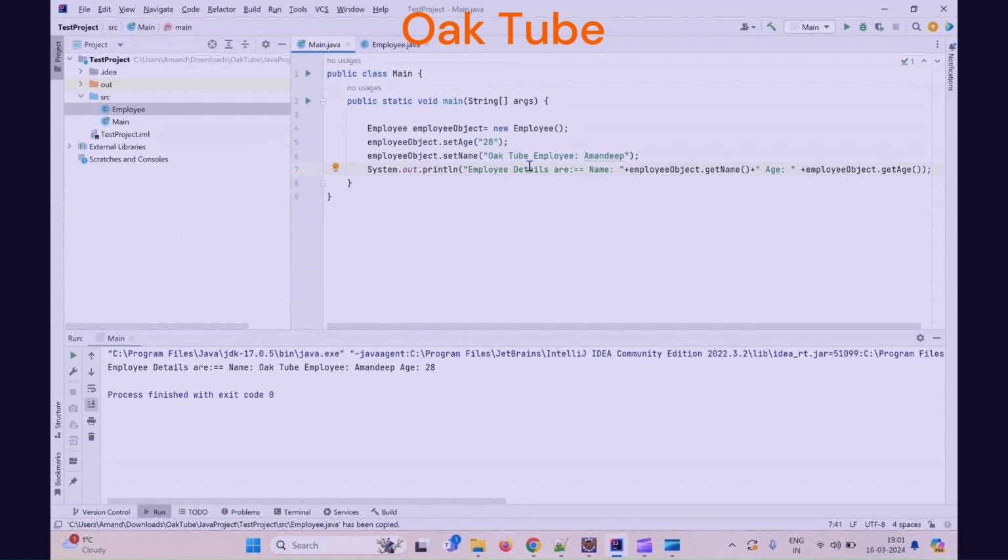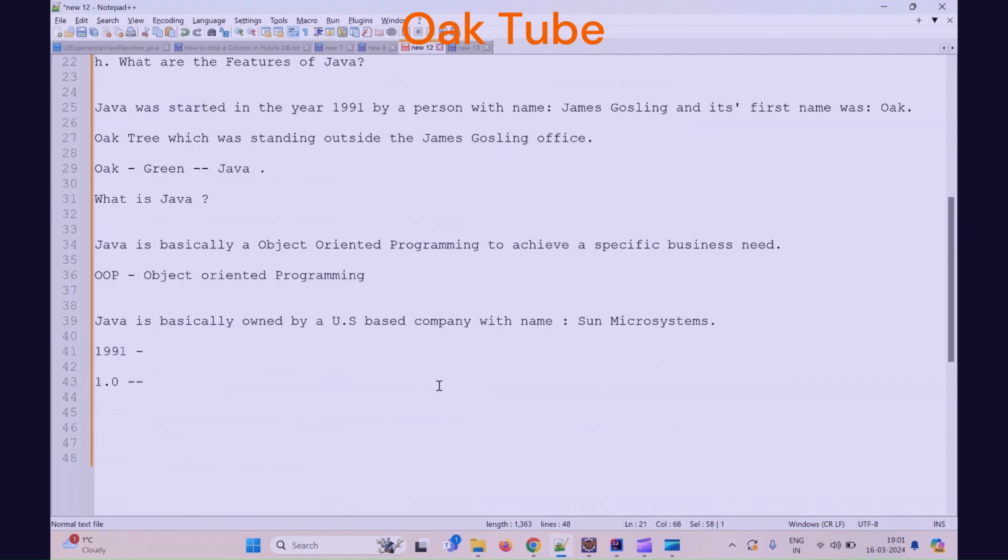So this means Java code is platform independent, or in simple words, Java code is even operating system independent. If I write the code in Windows, the same Java code will also run on Mac. So I can say that Java is platform independent.